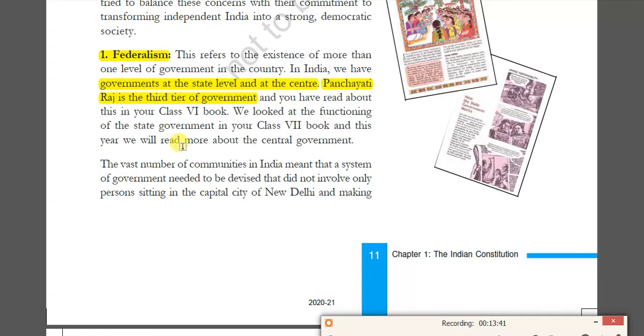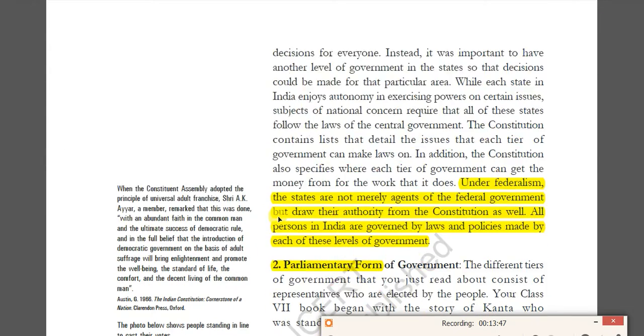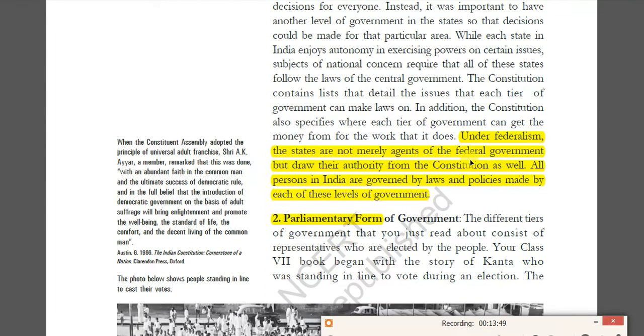So this is very, very important. Definitely you can expect one prelims question and one mains question. I'm also going to give you the answer sheets about federalism. There are important keywords: federalism, quasi-federalism, competitive federalism, and cooperative federalism.